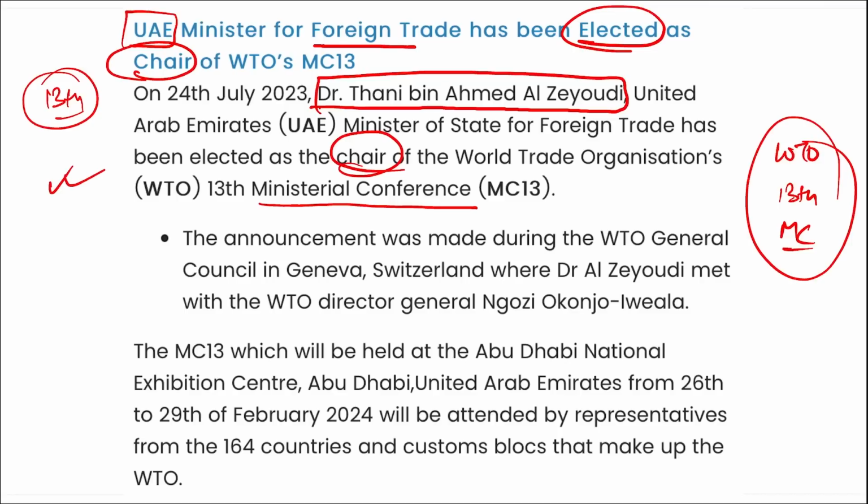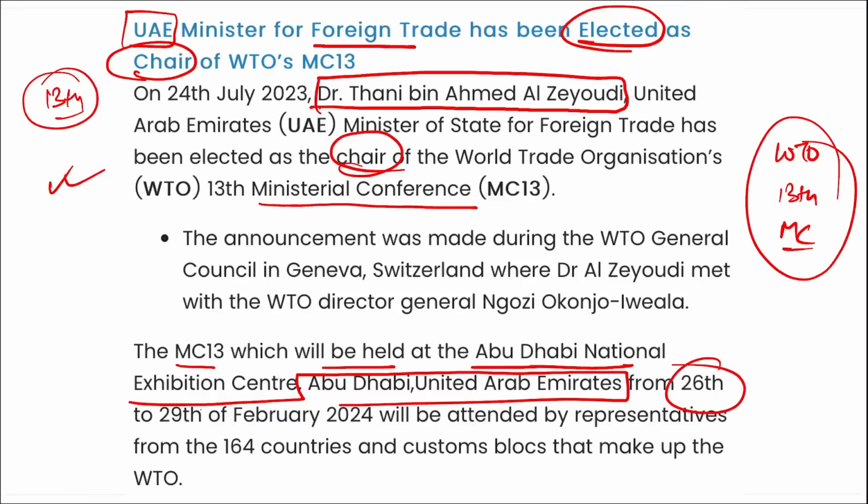Mark this, important. Correct. And this MC13, that is 13th edition of the Ministerial Conference, will be held at the Abu Dhabi National Exhibition Center in Abu Dhabi, UAE from 26th to 29th of February 2024, and it will be attended by various representatives from 164 countries.